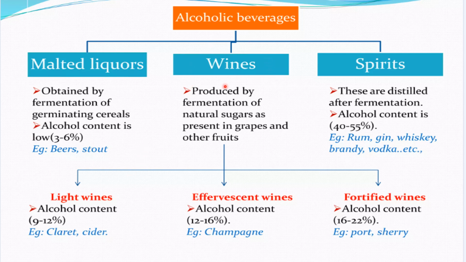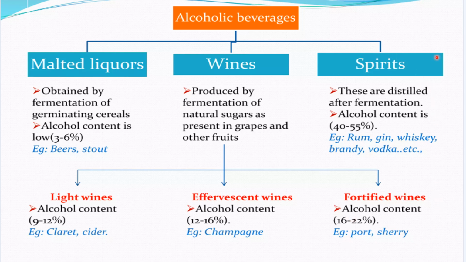Wine is produced by fermentation of natural sugar as present in grapes and other fruits. There are different types of wines: light wine, effervescent wine, and fortified wine. The alcohol content of light wine is 9 to 12%, for example cider. Effervescent wine has an alcohol content of 12 to 16%, as in champagne, and fortified wine has an alcohol content of 16 to 22%, for example port and sherry.